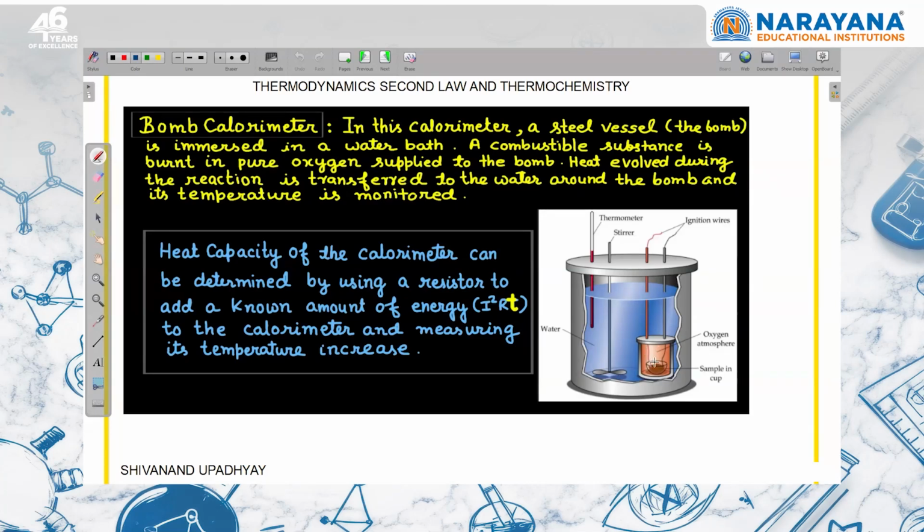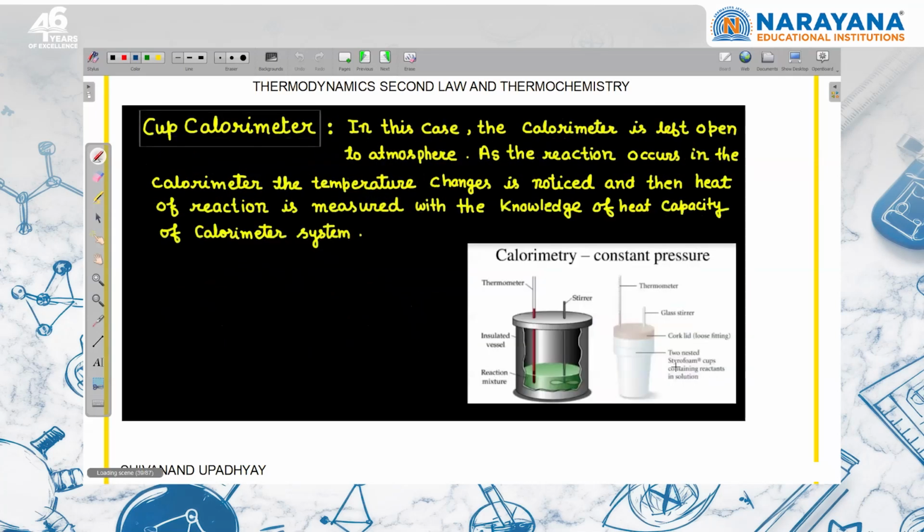So whatever the heat energy liberated at constant volume, you can write that is equal to heat capacity into delta T. Delta T will be given, heat capacity will be given, then you can calculate what is the heat energy exchange. And they have mentioned what amount of substance is reacting so that this heat energy is releasing. And then if you know the definitions, you can solve the question, right? So this is about bomb calorimeter.